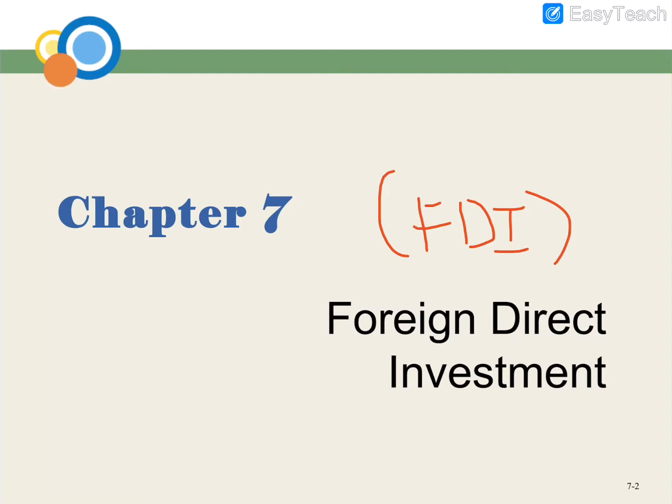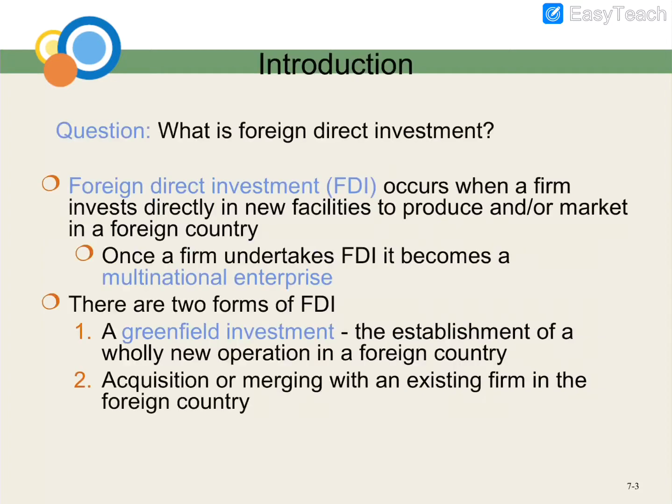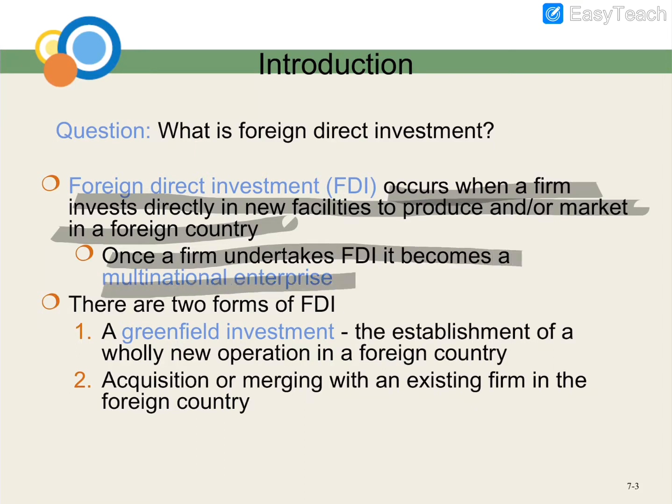Okay, so let's continue. What is foreign direct investment, or FDI? FDI occurs when a firm invests directly in a new facility to produce and/or market in a foreign country. Once a firm undertakes FDI, it becomes a multinational enterprise. So once you have this foreign direct investment, you actually become a multinational enterprise.